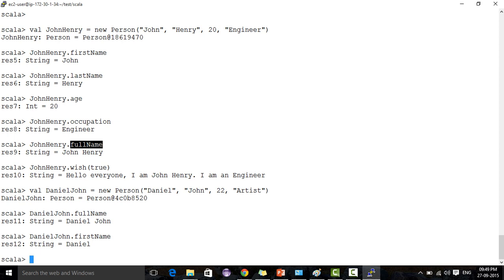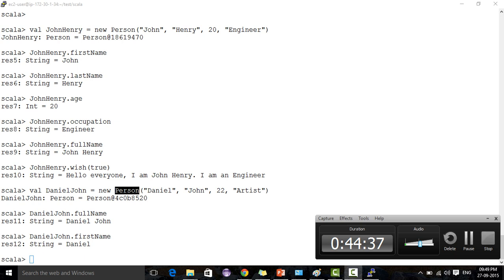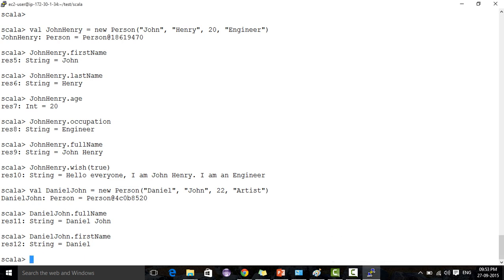So this means now we learned how to create a class and object. We defined a template and we can create multiple objects corresponding to the class person. So this is the way to create class and object in Scala. I'm creating some more objects for doing some operations in the next example.